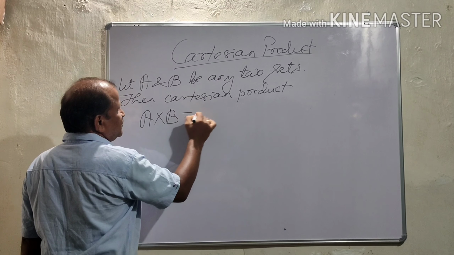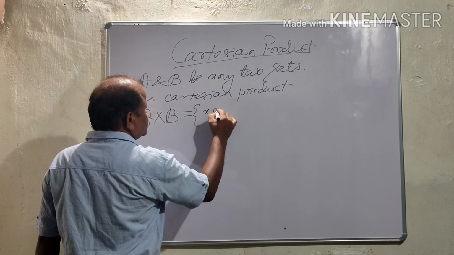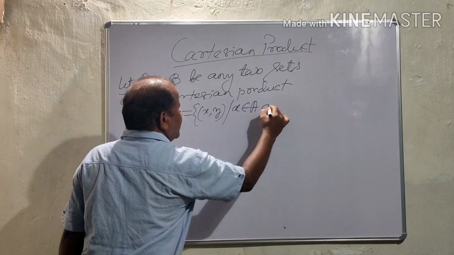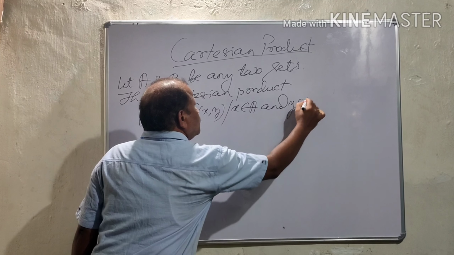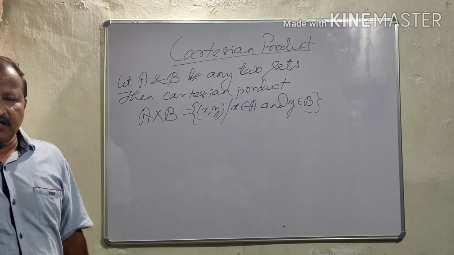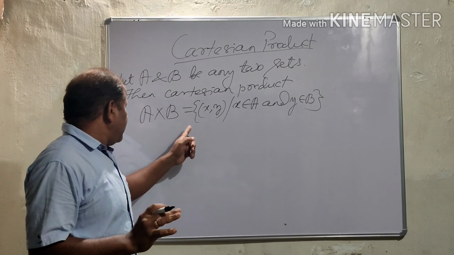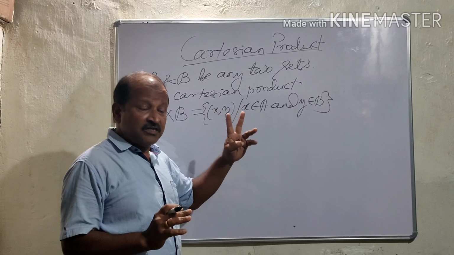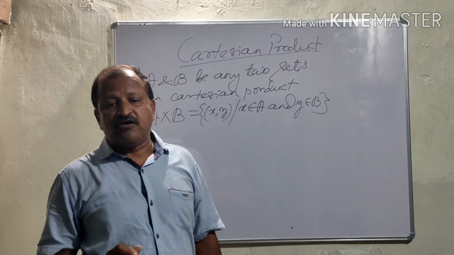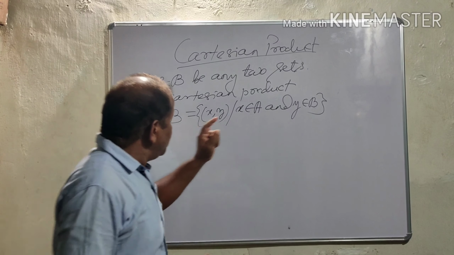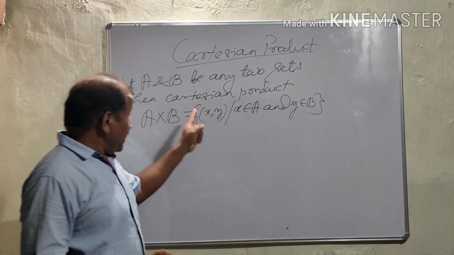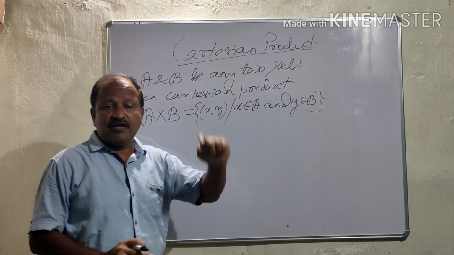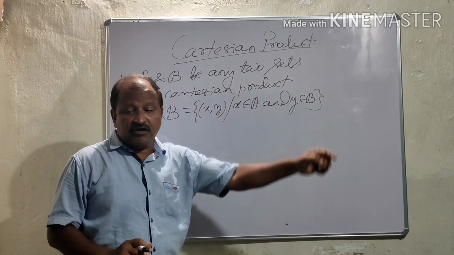A cross B is equal to {(x, y)}, the set of ordered pairs (x, y) such that x belongs to A and y belongs to B. It is the Cartesian product of A and B. X is the element of A and y is the element of B. X cannot be the element of B. The first element must be the element of A, and the second element must be the element of B.